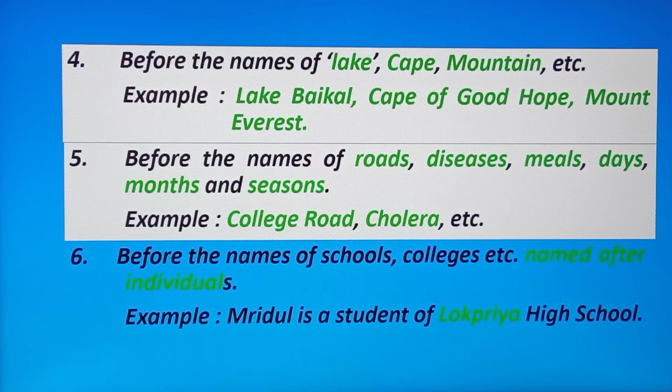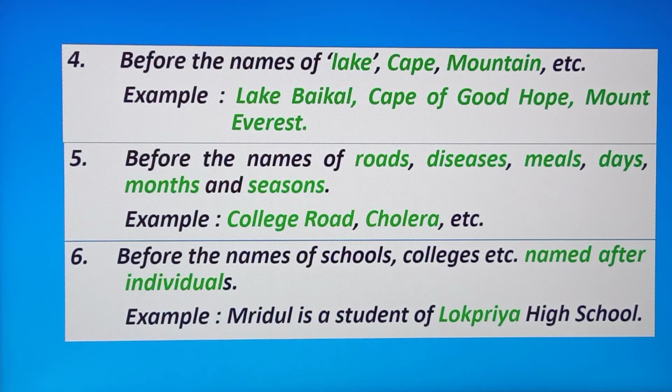Okay. Next, before the names of schools, college, etc., named after individuals. Okay, named after individual. If the name of school is named after an individual, then we don't use any article. For example, Midul is a student of Lokopriya High School. The Lokopriya is what? A name of an individual. Okay, and the Lokopriya High School is what? Name of school. So we don't use any article here.